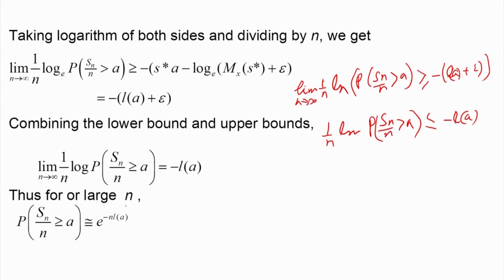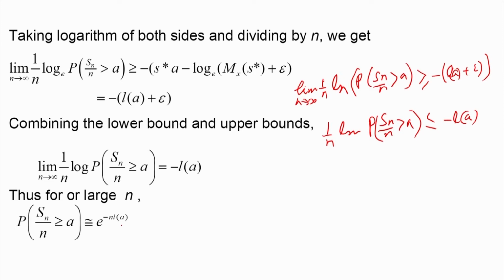Thus, for large n, the utility of this expression is that if we have to find the probability that Sn by n is greater than a for large a, then this quantity will be approximately equal to e to the power minus n into LA. LA is the rate function. So, this is the result using Cramer's theorem.